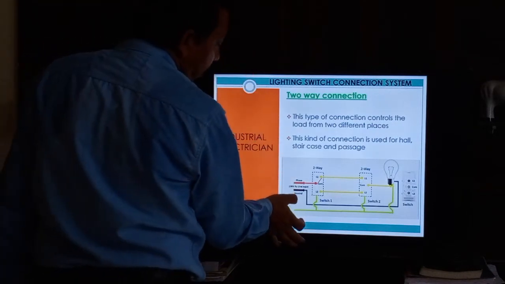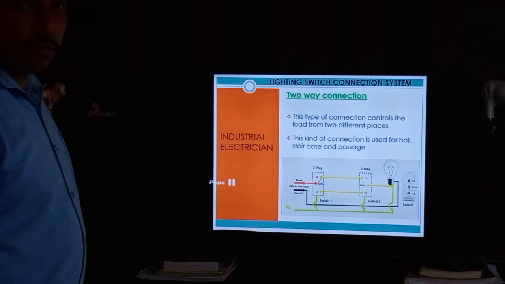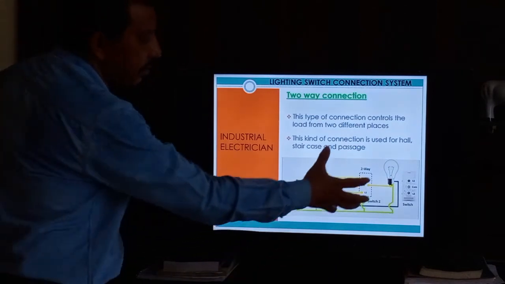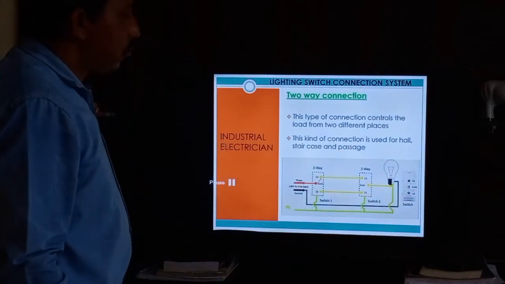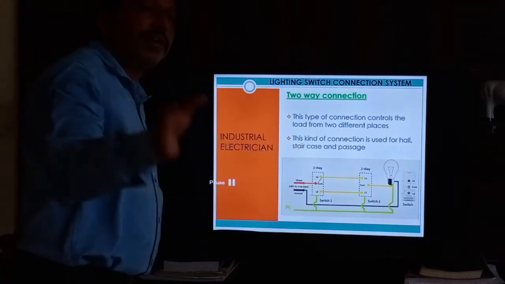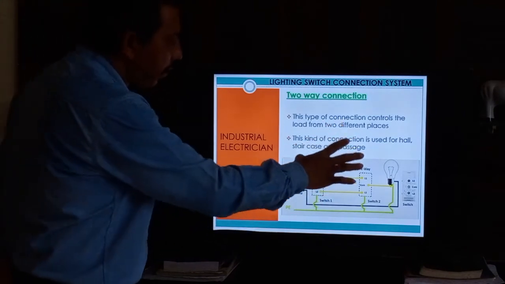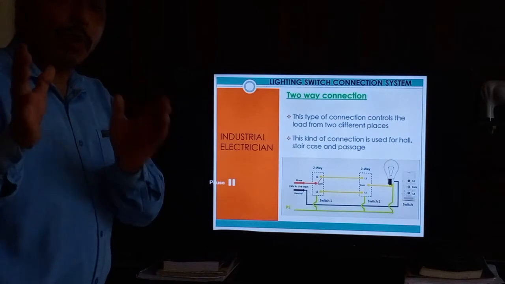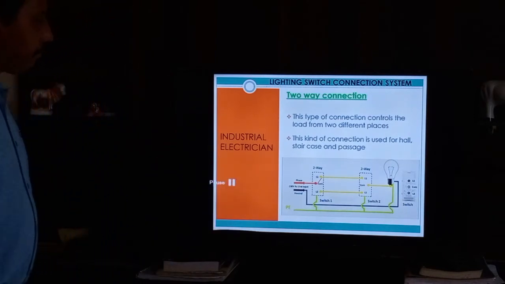Earthing is required for protection, to control electrical shock. So this is the wiring system of two-way wiring. And two-way switches always come with three terminals. One-way switches have two terminals. You can take care about this. So this is the difference between one-way and two-way switches. And next one.